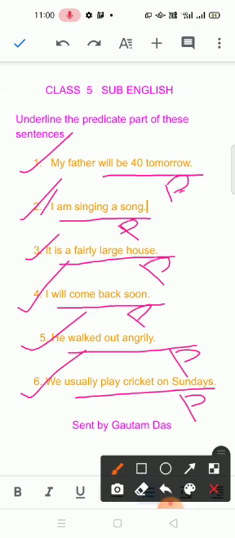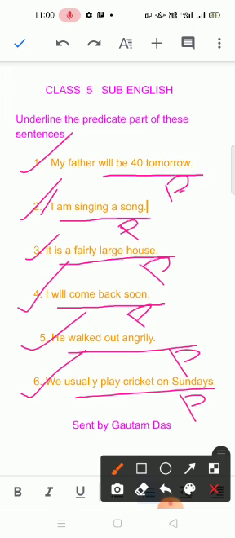Am singing a song, underline. Is a fairly large house, underline. Will come back soon, walked out angrily, usually play cricket on Sundays. In this way, you have to underline.